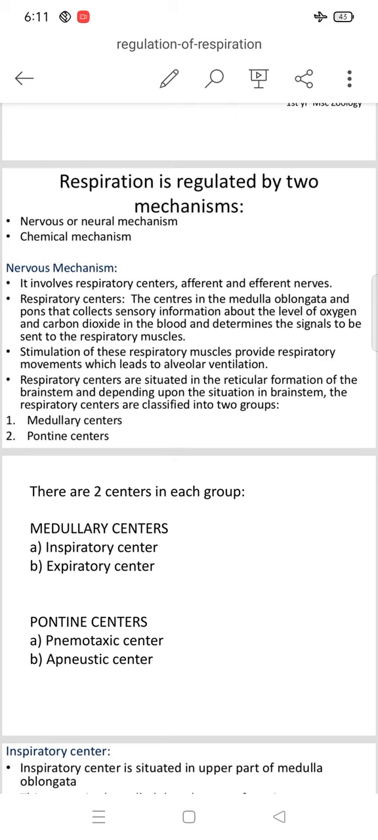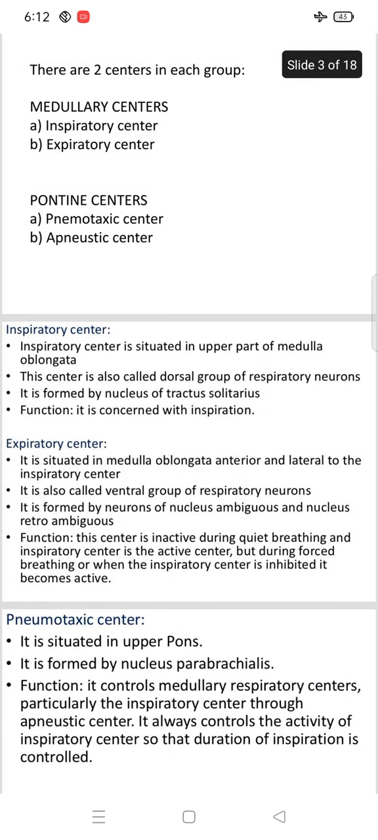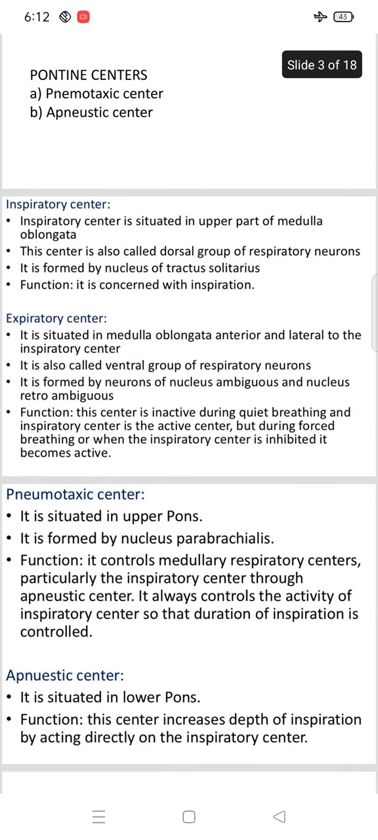Then the respiratory centers are classified into two groups. The first one is the medullary center, and the second one is the pontine center. The medullary center is also classified into two centers, called the inspiratory center and the expiratory center. The pontine center is also classified into two centers, known as the pneumotaxic center and the apneustic center.